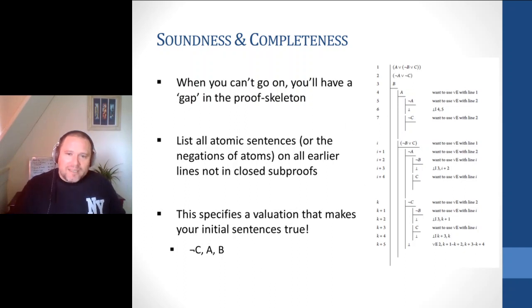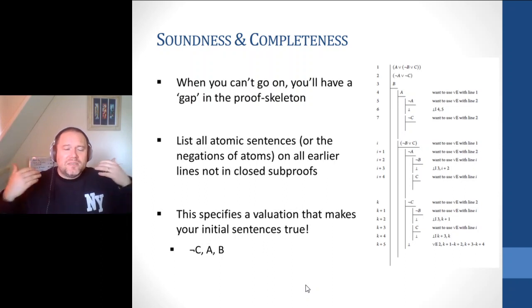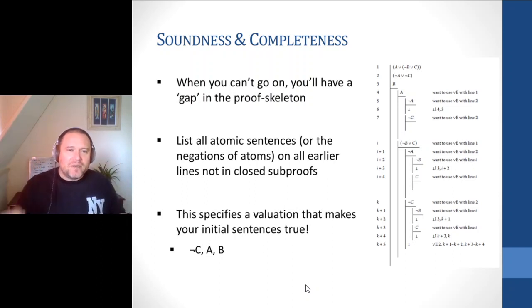Meanwhile, if it completes and we get the contradiction back on the proof line, our algorithm tells us the sentences we started with are jointly contrary. So that's really nice. This algorithm is a mechanical way to evaluate whether some sentences are jointly contrary. If they are, it will generate the proof. If they're not, then it's going to generate a valuation.